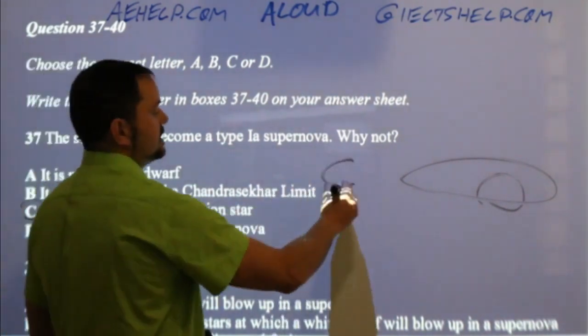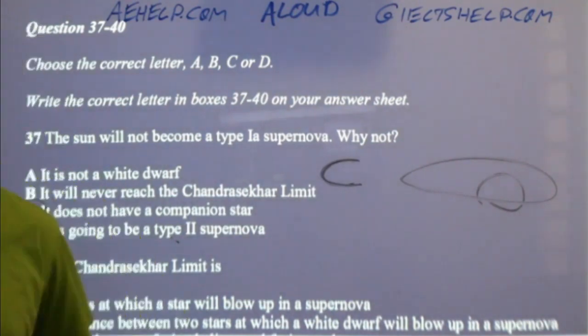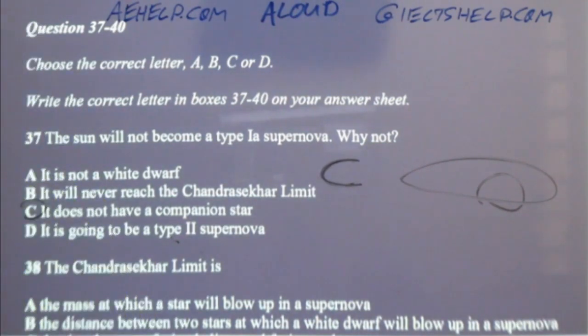Any of you who said C, you're correct. Okay, C. It doesn't have a companion. It doesn't have a buddy star. All right.